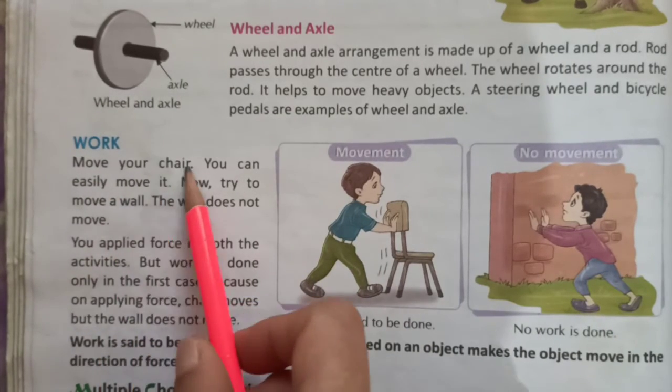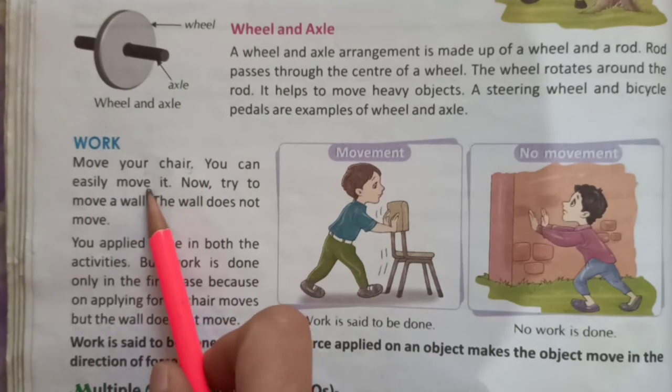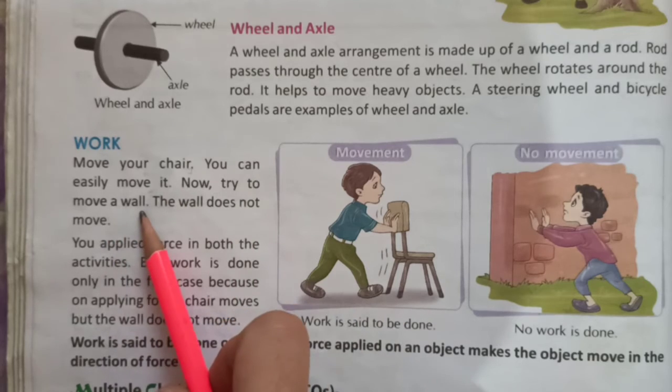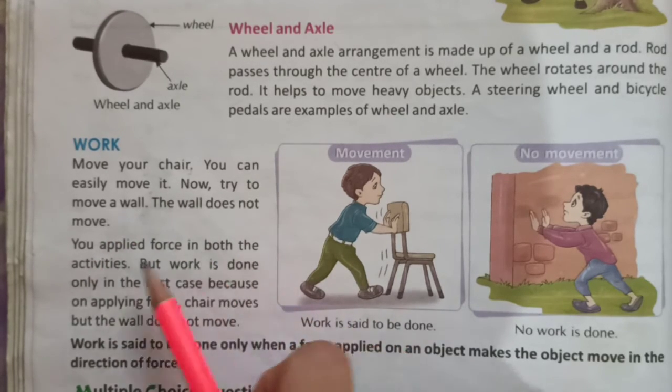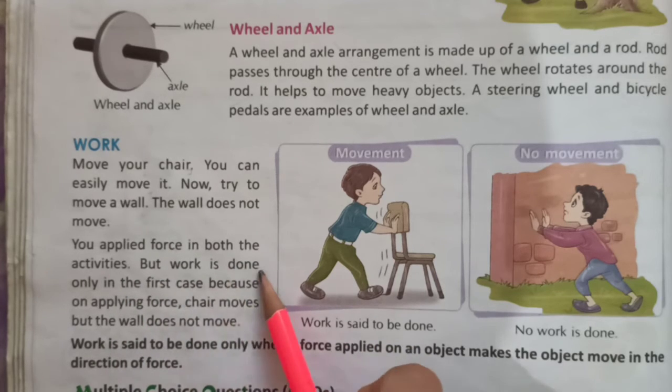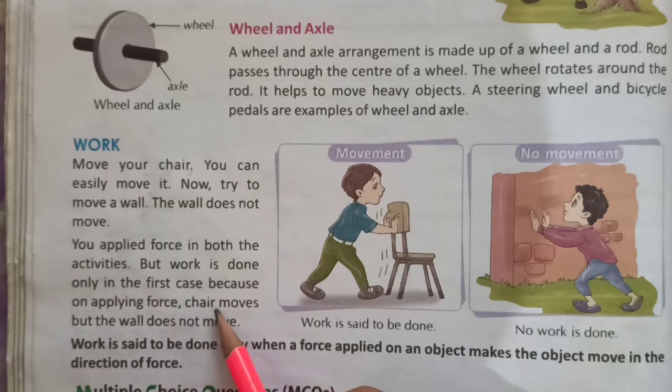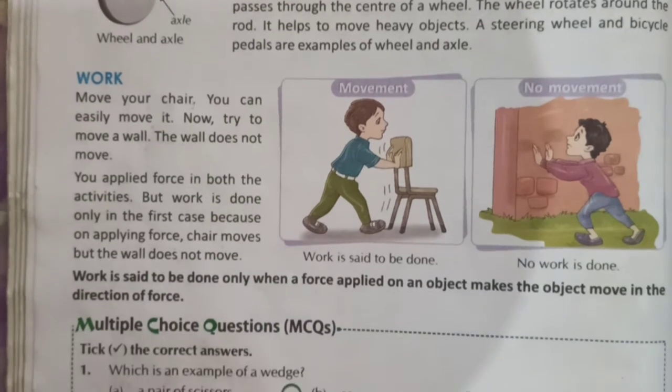Work. Move your chair. You can easily move it. Now try to move a wall. The wall does not move. You applied force in both the activities, but work is done only in the first case because on applying force, the chair moves, but the wall does not move.